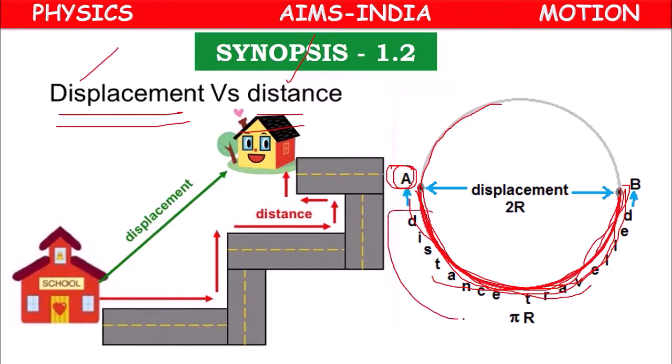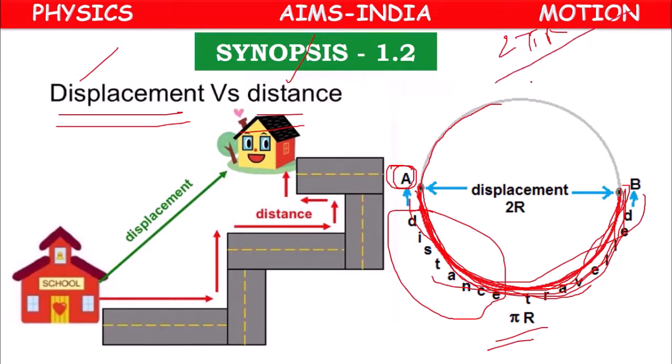The total perimeter is 2 pi r, but the object has covered only half the circle, so 2 pi r by 2 gives pi r, which is the distance traveled from A to B.